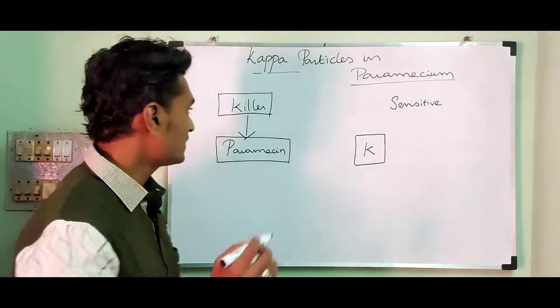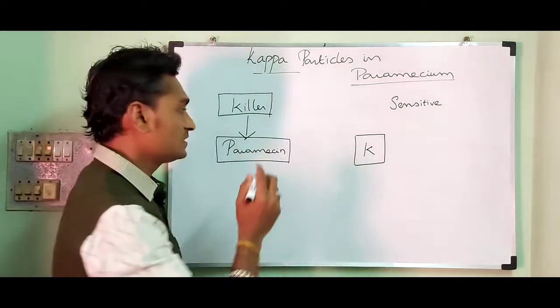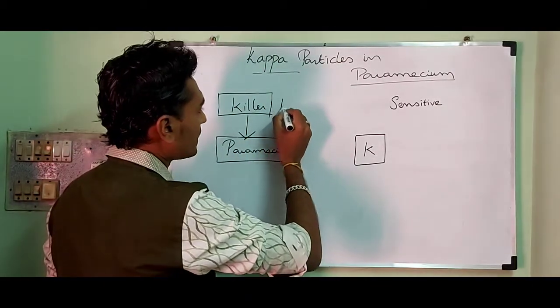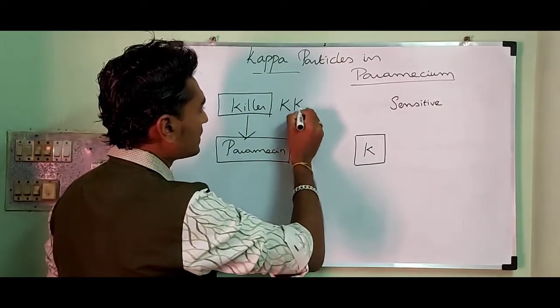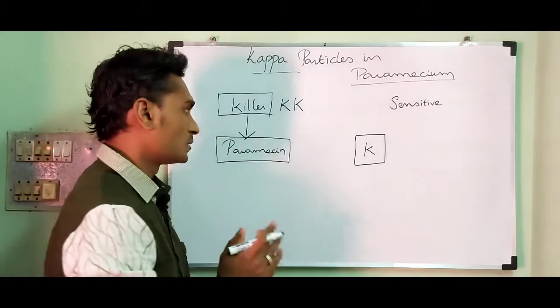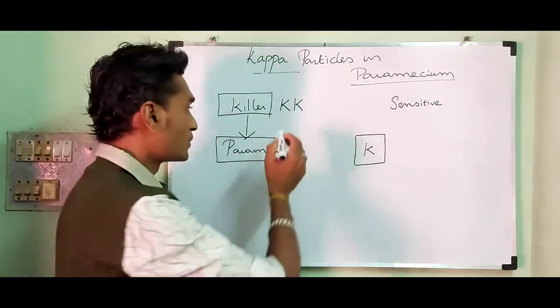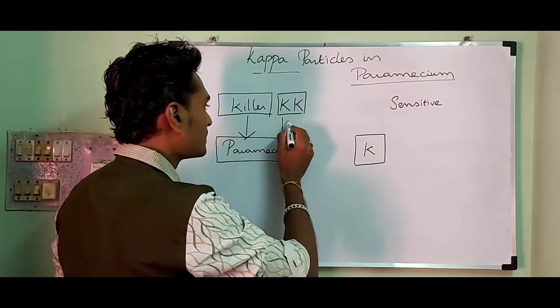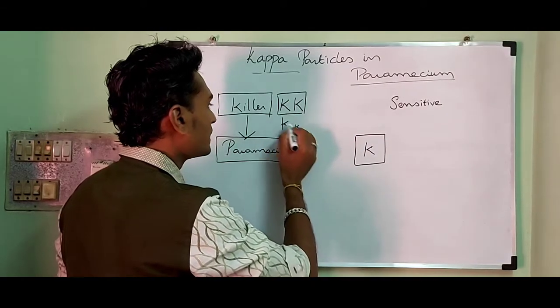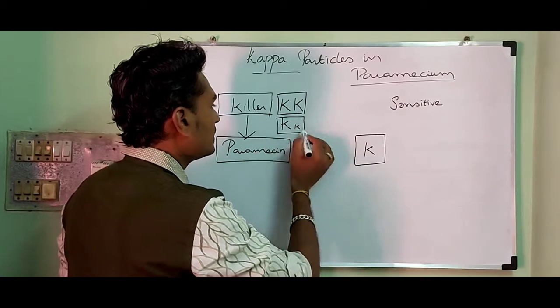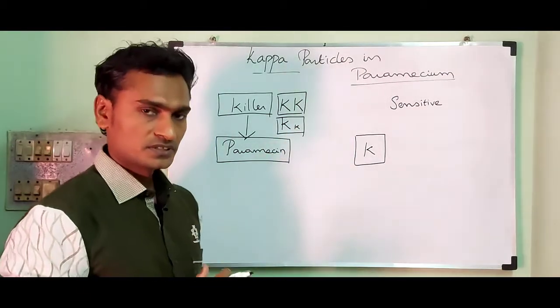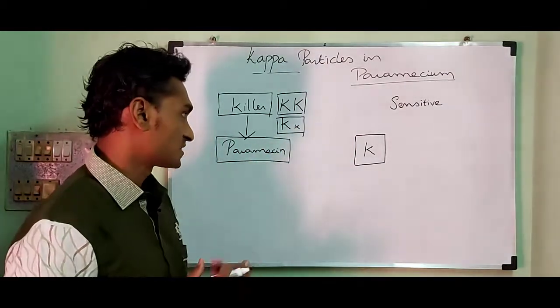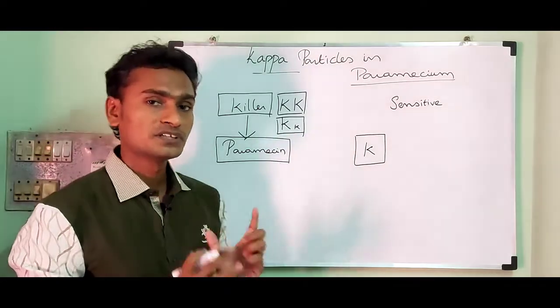Killers contain the genotype capital K capital K, homozygous dominant, so they are able to produce Kappa particles. Otherwise, they may contain capital K, small k. Anyhow, they can produce paramycin because they contain the dominant K.